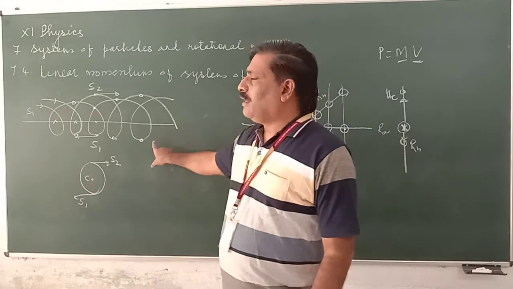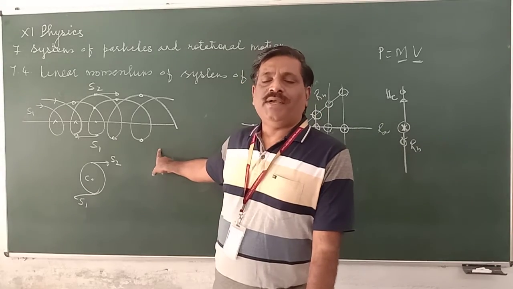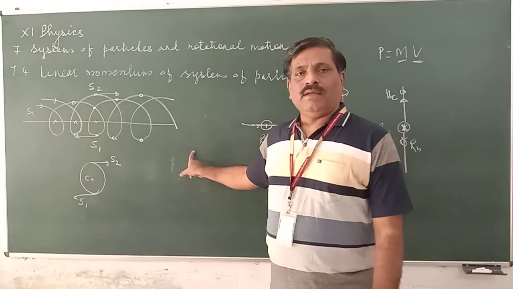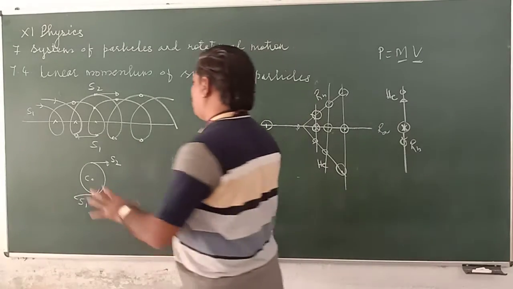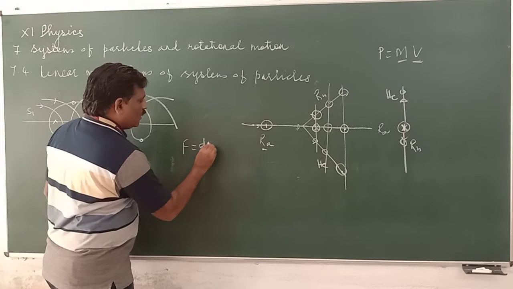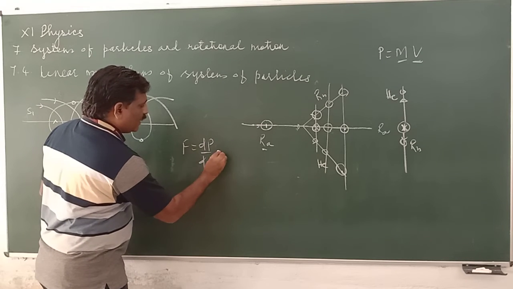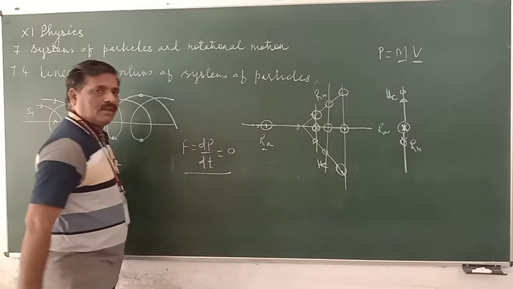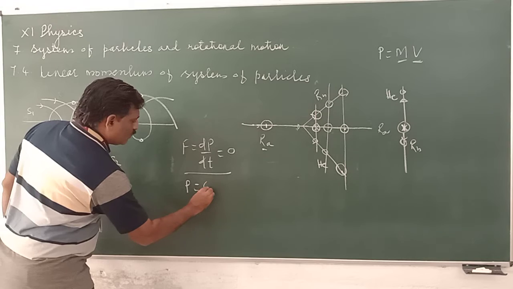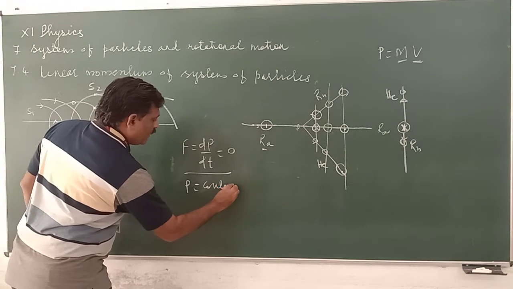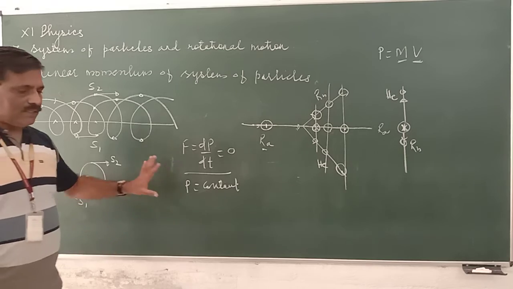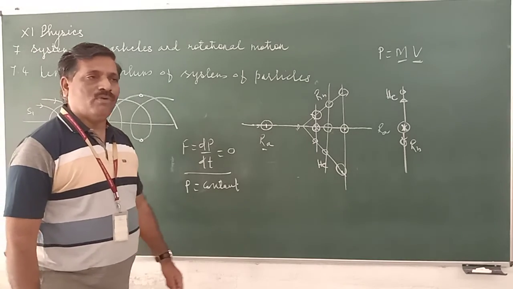Here again, the law of conservation of momentum is obeyed. These two motions are possible when F is equal to dp by dt, and this F is equal to 0. Force is equal to 0. It means that P is a constant. This P is constant. It also means that it is the law of conservation of momentum.